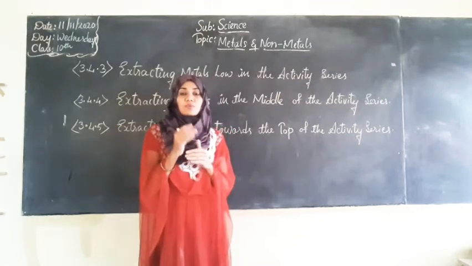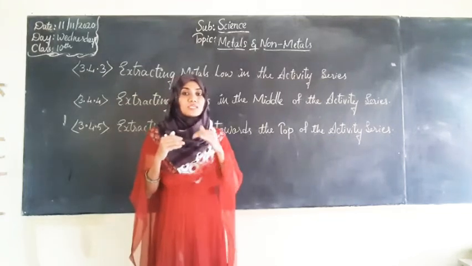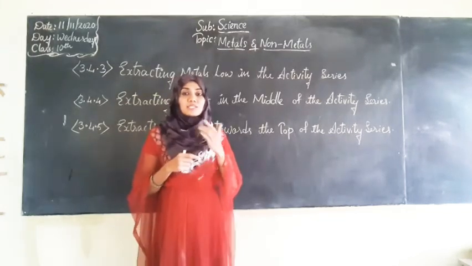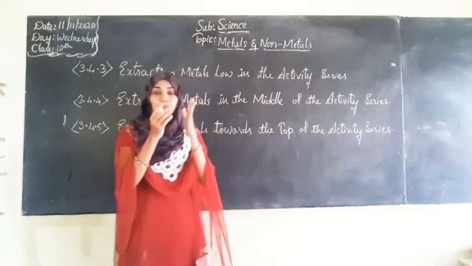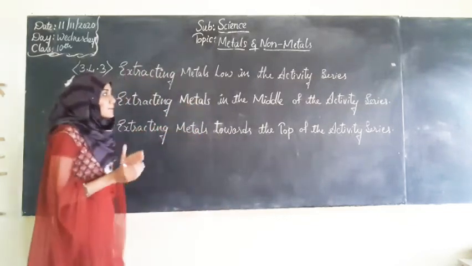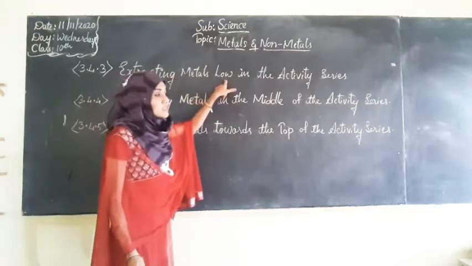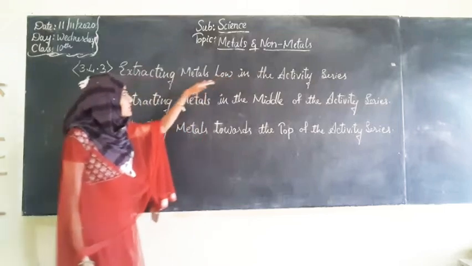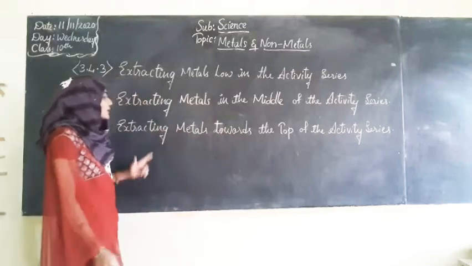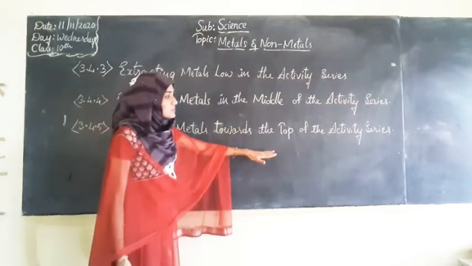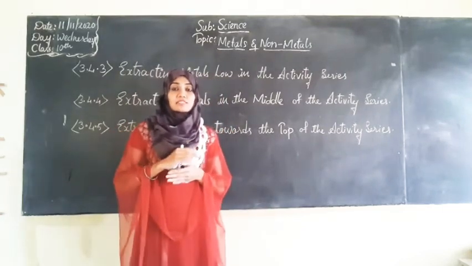The metals which are very low in reaction will be placed at the bottom, whereas metals which are medium in reaction will be placed in the middle, and the metals which are highly reactive will be placed at the top of the series. Based on their reactivity series, the metals will be extracted, right? Extraction of metals which are low in the activity series will be different, and next, metals in the middle of the activity series, and metals towards the top of the activity series. So all the metals will be categorized into three.